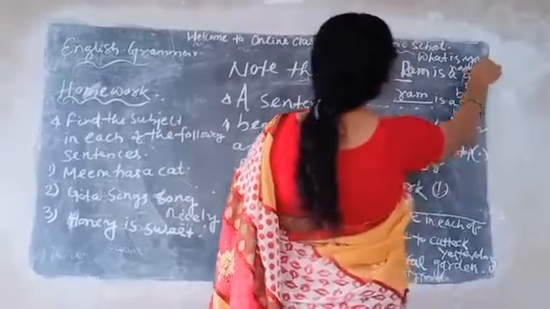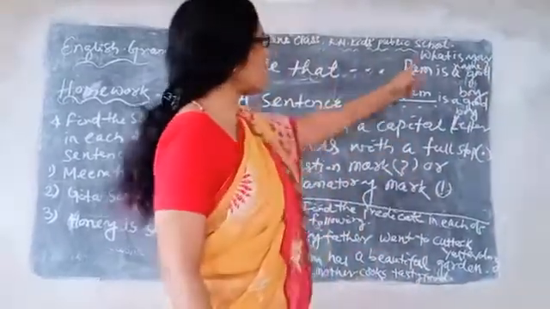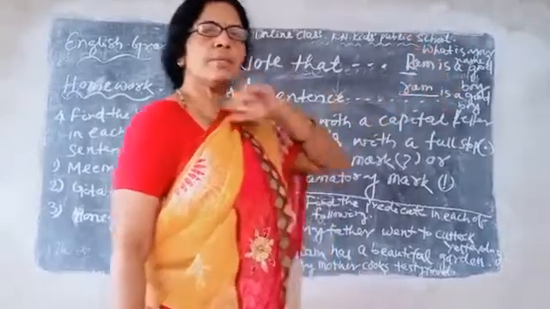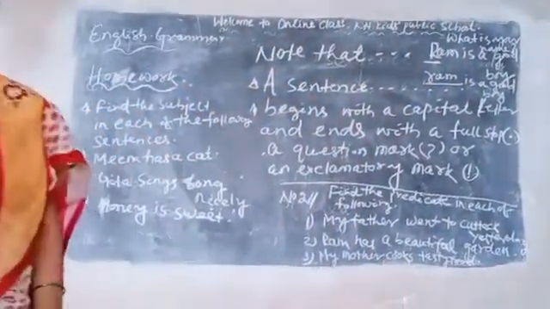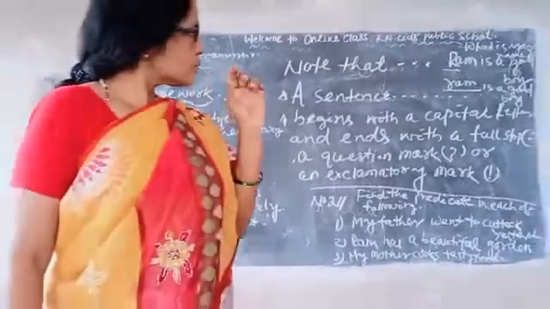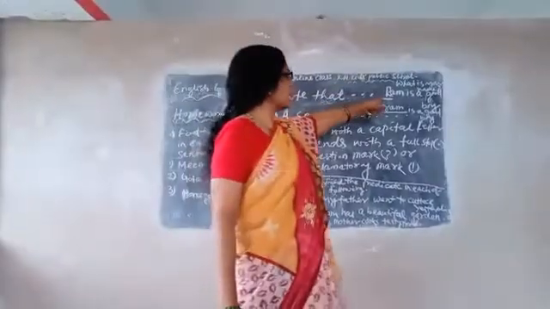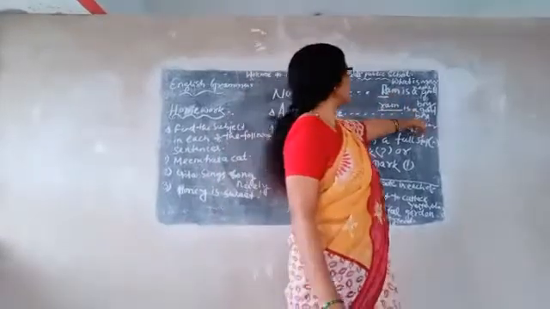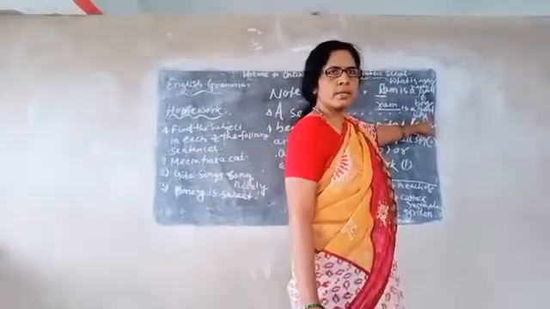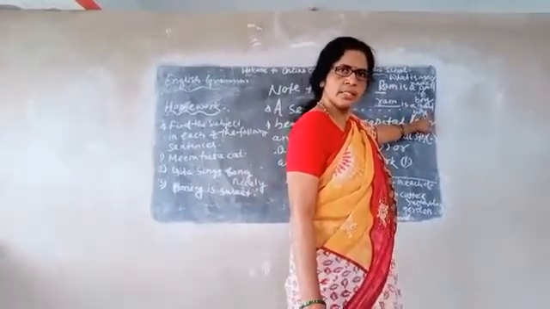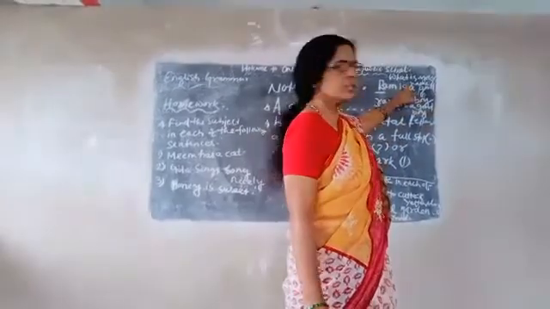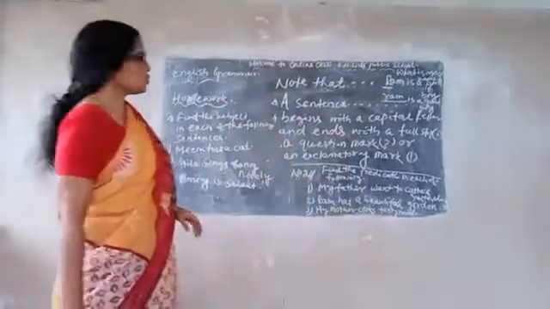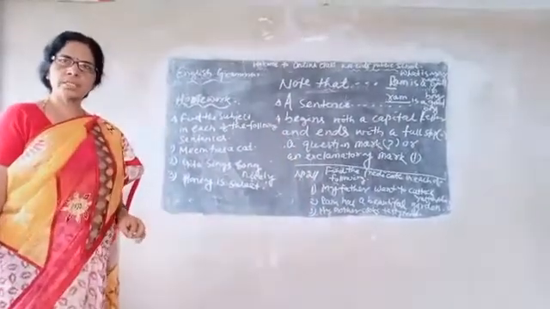You must give the question mark. And what? I have written here a capital letter. So keep in your mind, you must write the capital letter at the beginning of the sentence and give a punctuation mark at the end of the sentence according to the statement. Students, I hope you understand it properly.